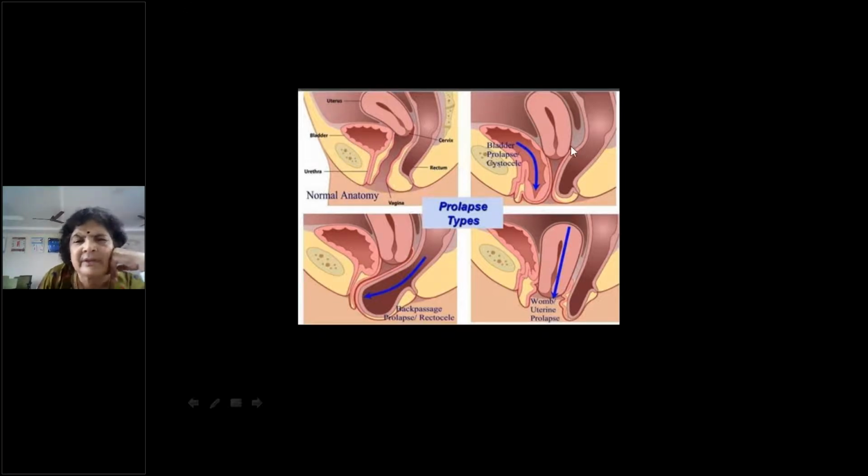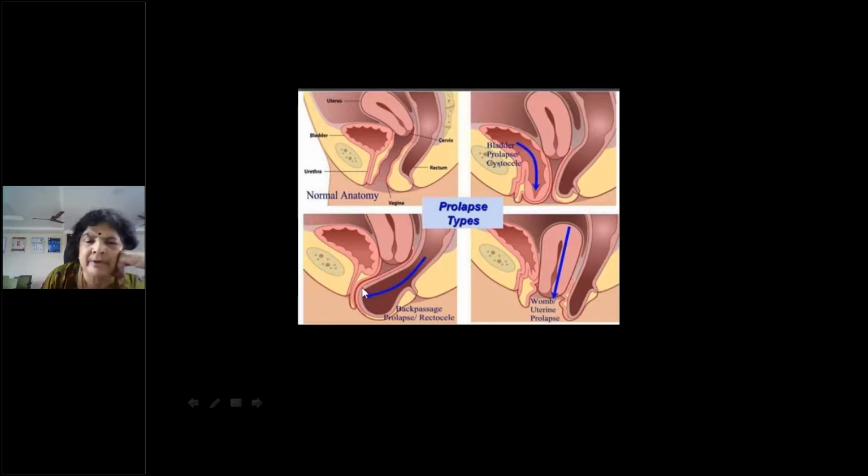Here you see that there is a prolapse of the upper part of the anterior vaginal wall. So this is the cystocele. Followed? Can you see? This part of the bladder has come down like this. This is a cystocele, upper two thirds of the anterior vaginal wall. This is the lower part of the posterior vaginal wall, that is a rectocele.